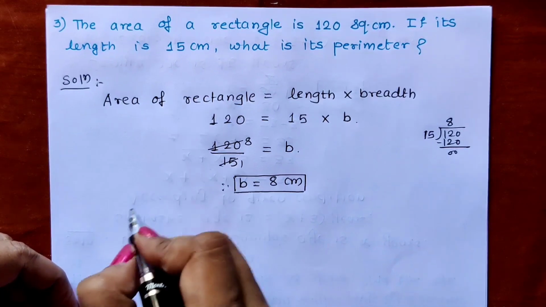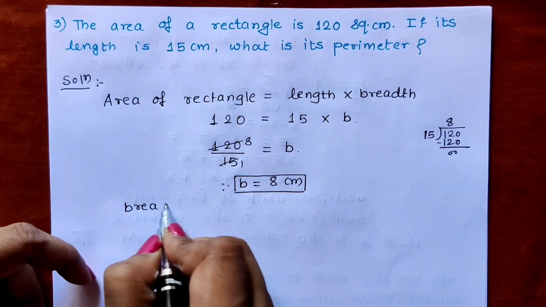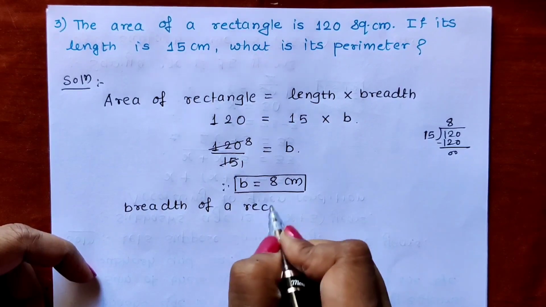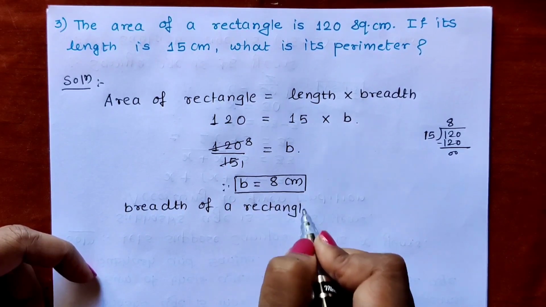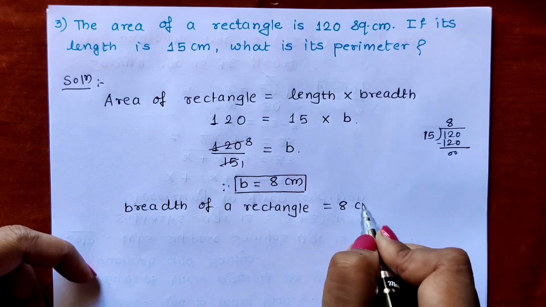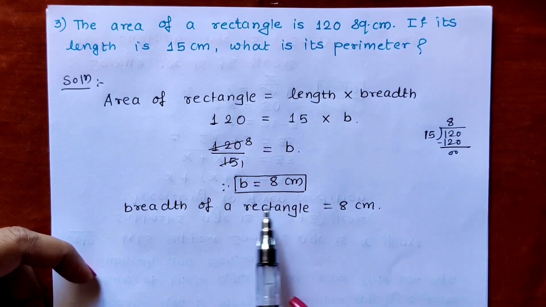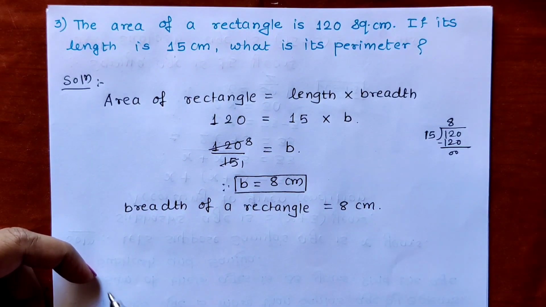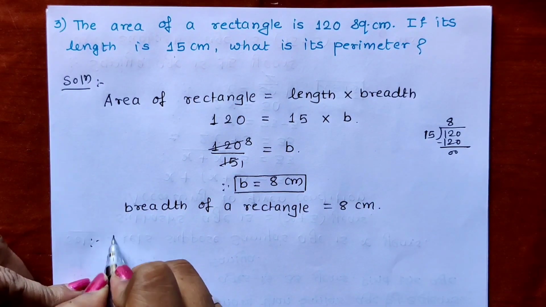So here I write, breadth of rectangle is equal to 8 centimeter. Now we have got the breadth. The length is already given. We have to find the perimeter. So write the formula for perimeter of rectangle.